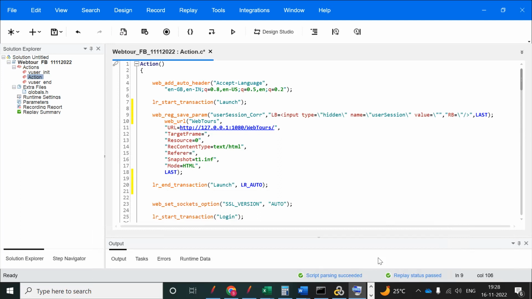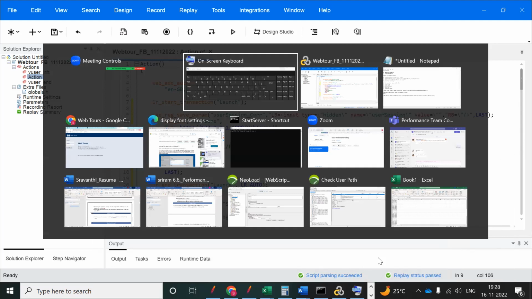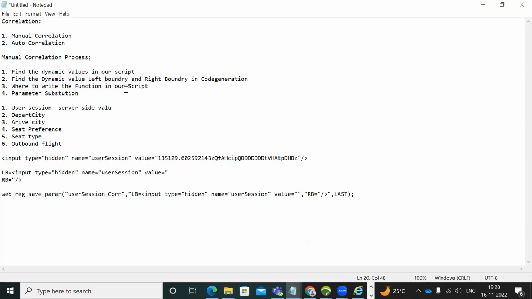Backslash. Okay. Got it, everyone? Got it, sir. Now you can go to this step. Third step is also completed. Where to write the function is completed. Next step, what? Parameter substitution.